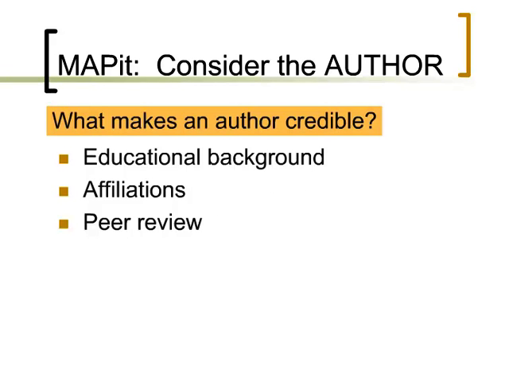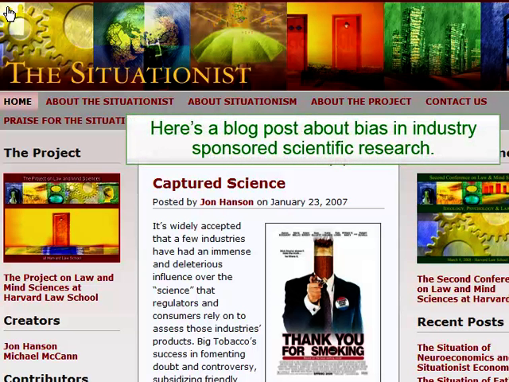Let's move on to the second part of our three-step strategy. Consider the author's credentials. Authors are credible when their educational background matches the topic at hand, when they're affiliated with respected groups or publications, and when their work is subjected to review by other experts on the topic, also called peer review. Let's look at an example.